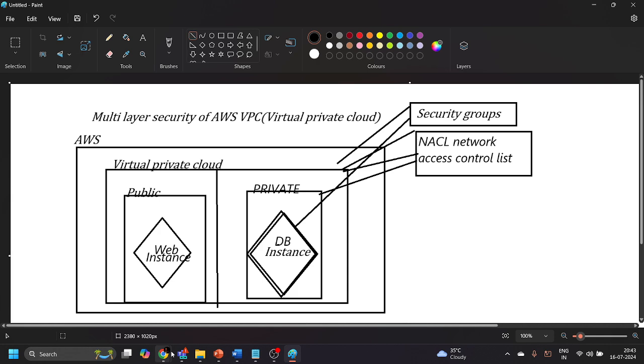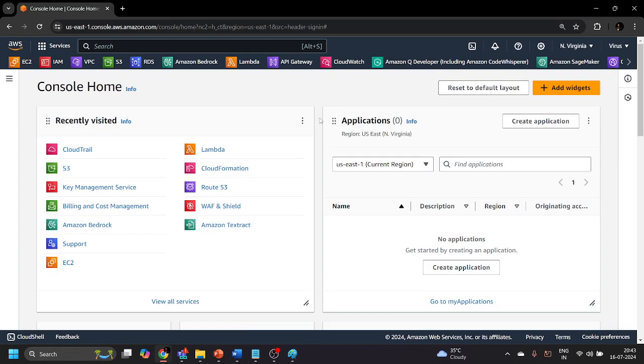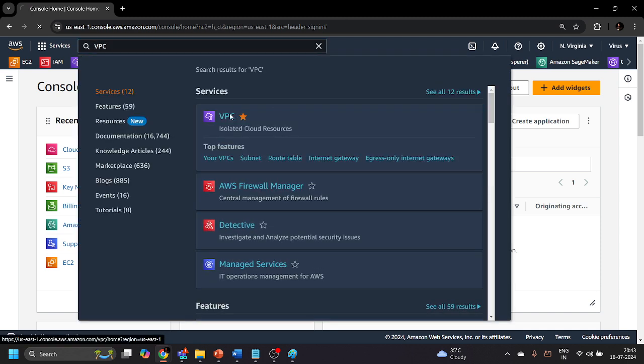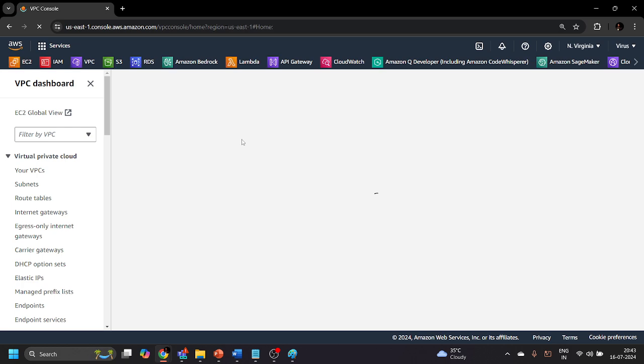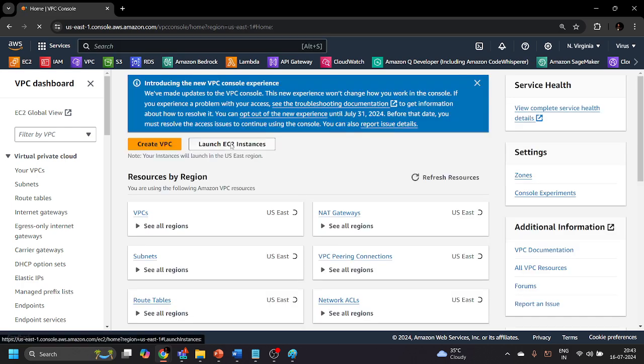Okay, now let me take you to the AWS management console. This is my AWS management console, right? Now we will be following some steps to create this entire architecture, in which the very first step is that we need to create a VPC. We need to create a virtual private cloud. So let me search for the VPC, and take you to the VPC console. Okay, we are now inside the VPC management console.